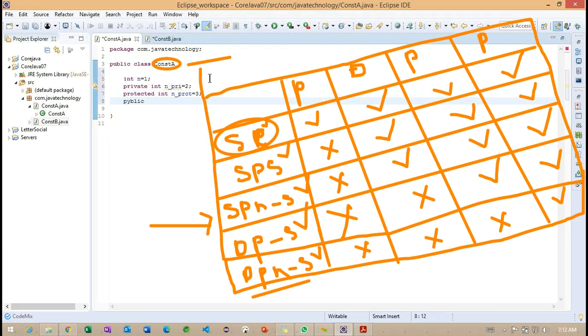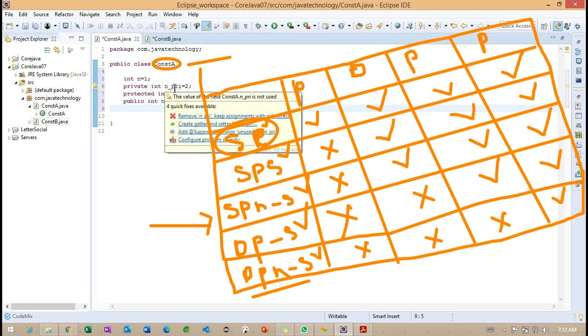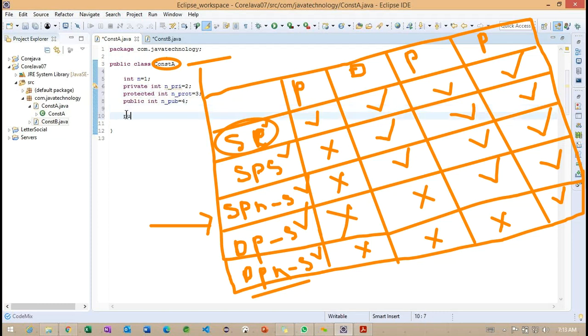And public int n_public is equal to 4. So these are the variables which we are trying to use in our current example. Okay. Back to here, what happened is with the private we are getting some error. Okay, it is not working as expected. So we'll see.